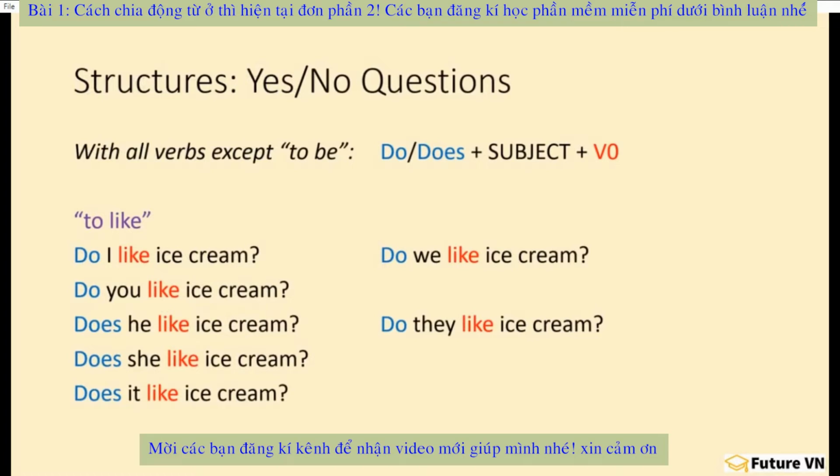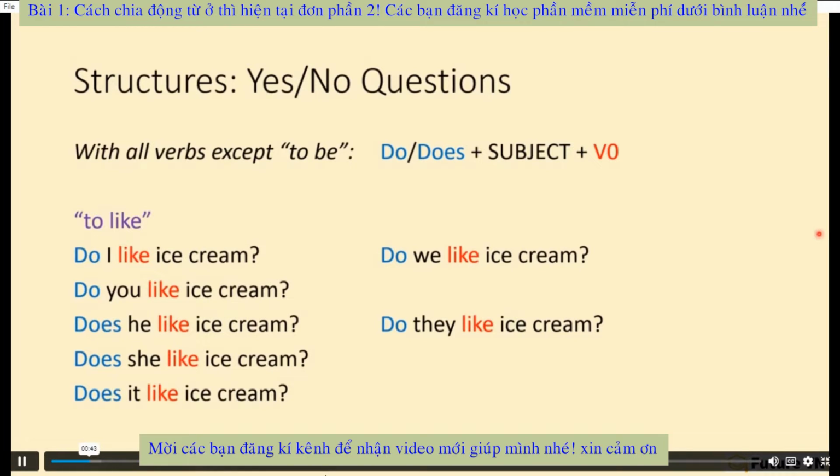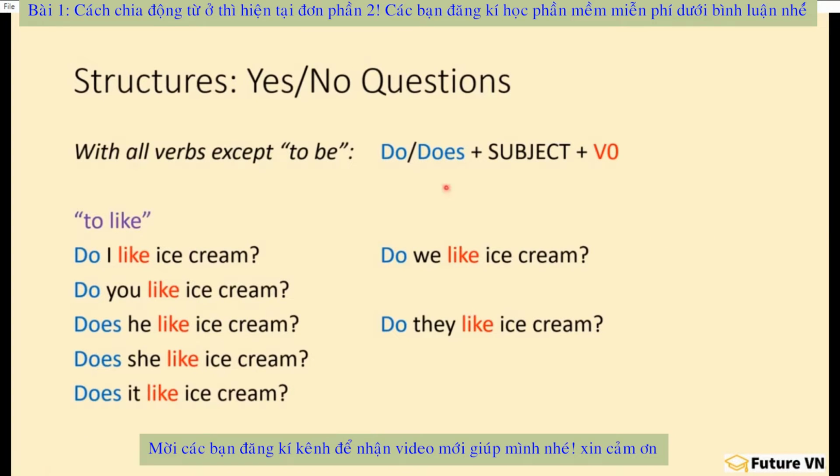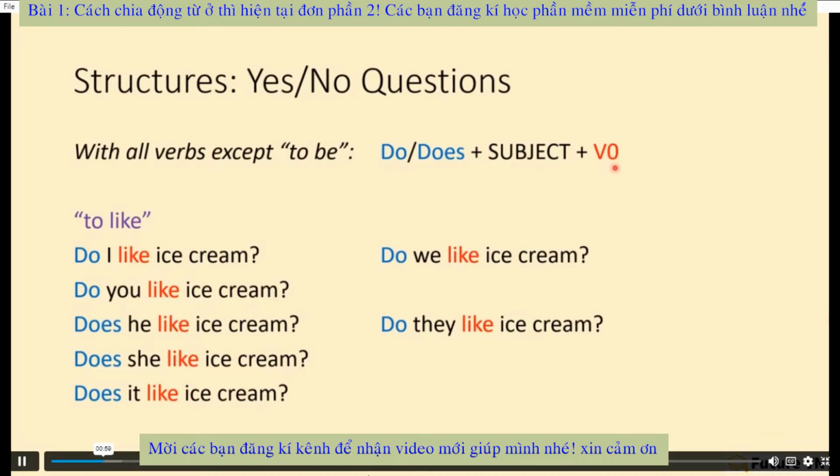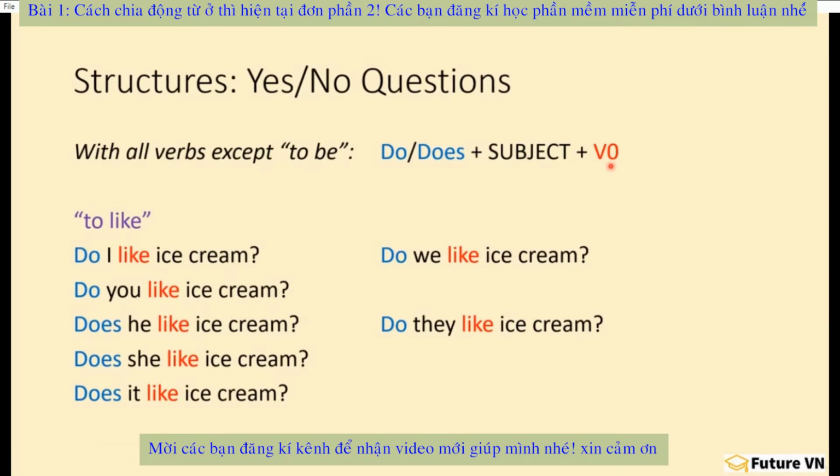We're going to begin this part 2 section on questions. We'll begin with yes-no questions. Again, we have a difference between to be and other verbs. Let's begin with other verbs. With all verbs except be, we use do or does plus subject plus verb zero. Remember the unchanging form. So, to ask yes-no questions with to like, I might ask, do I like ice